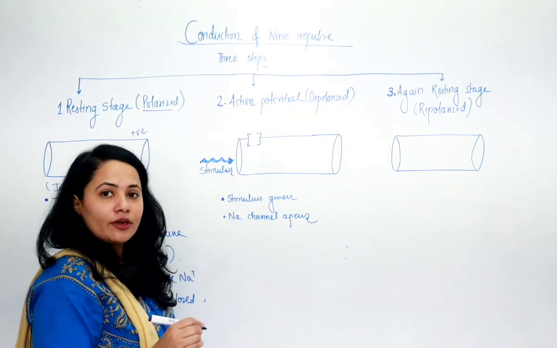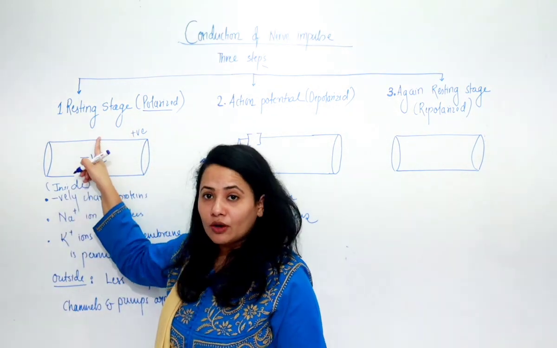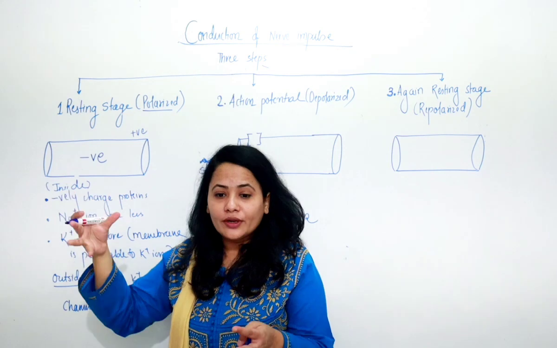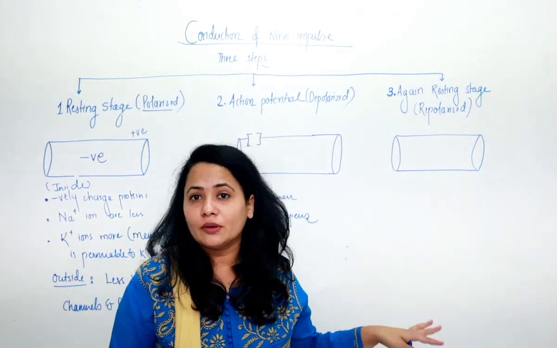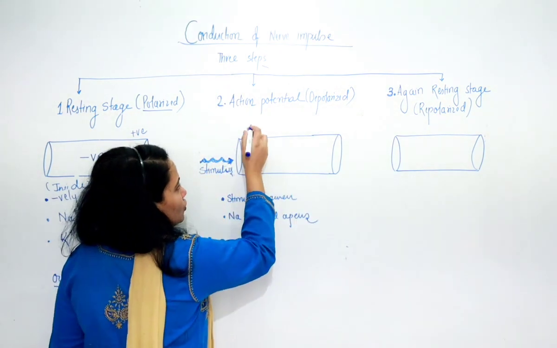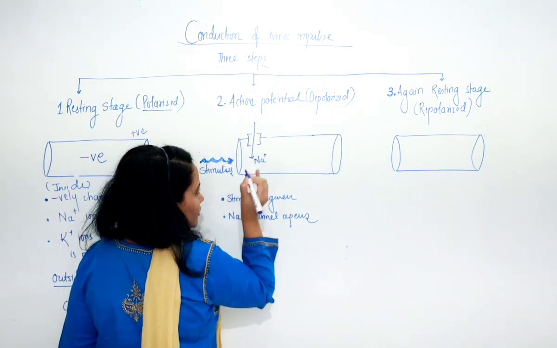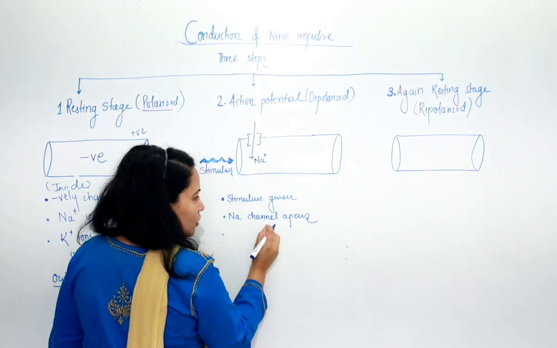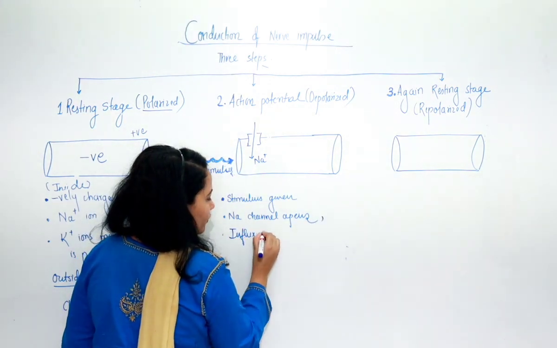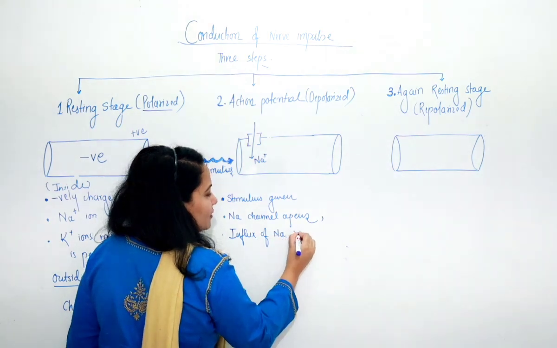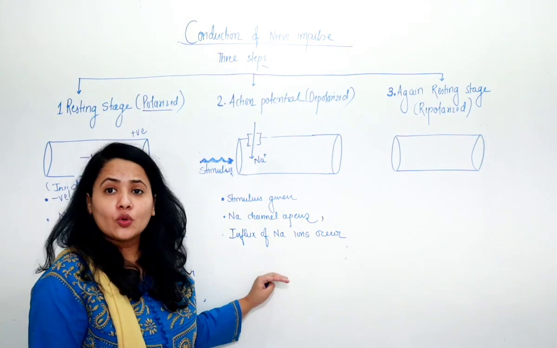Now as soon as the sodium channel opens, what will happen? We know that the sodium is already more outside, so the sodium will go into the neuroplasm, and that's what you call the influx of sodium ions. So over here, sodium channels open and the sodium enters inside. So because the sodium channel opens, influx of sodium ions occurs.